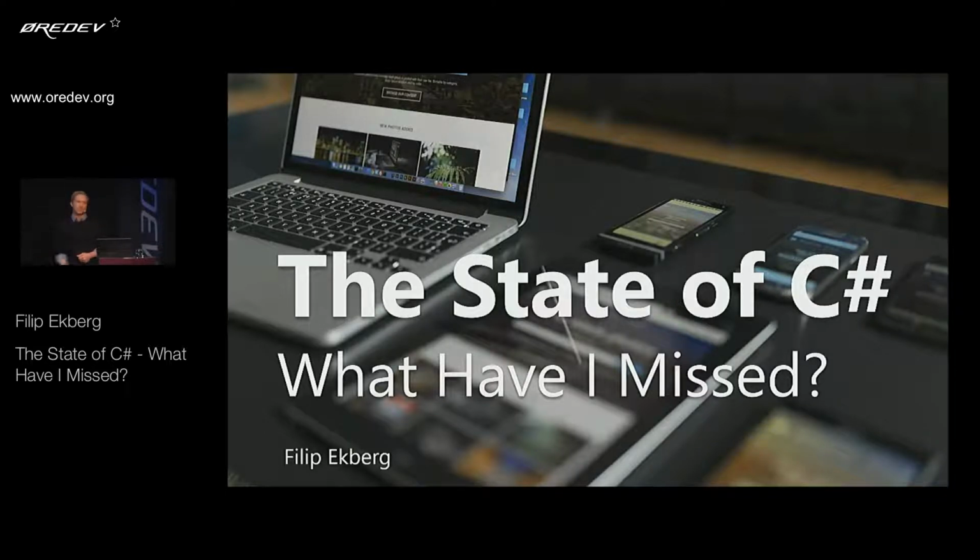So I want to talk about what's changed in C# as a language. I'm going to talk about how it's progressed over the years. So we'll just talk briefly about C# 2, 3, 4, 5, and a little bit about 6, and then we'll talk about the future of C# and what Microsoft is currently working on. So hopefully there's going to be a lot of new things here, and you'll have a lot of new things that you can introduce in your programs come Monday.